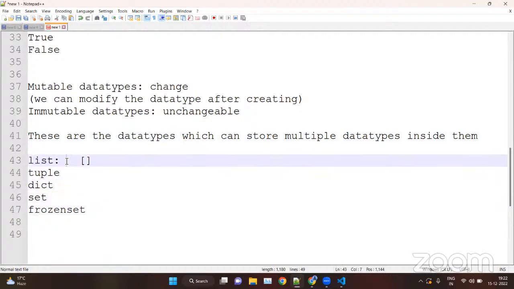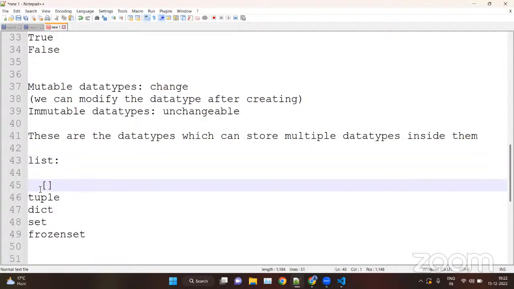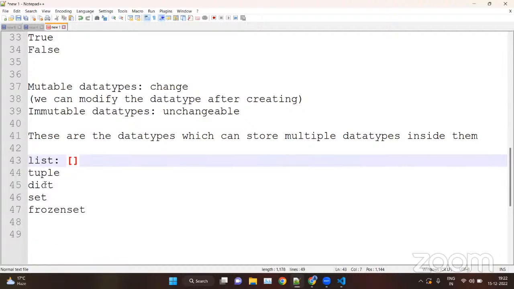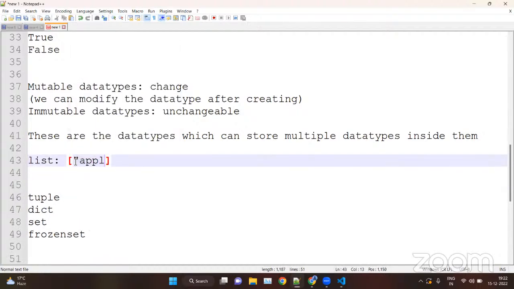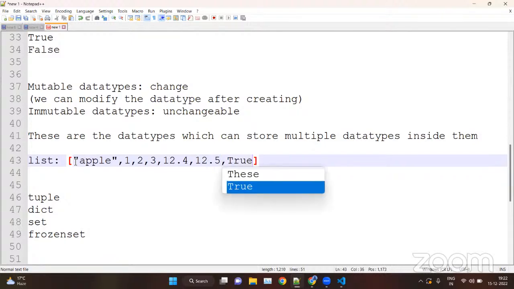For example, first we have list. List can store multiple data types inside square brackets. Like for example, let's say apple, this is string, comma 1, 2, 3, these are the integers, 12.4, 12.5, these are the float, and then true, then false, these are the Boolean values. Then we can even store list inside list. We can store list inside tuples, we can store list inside dictionaries and vice versa. Let me show you the example.